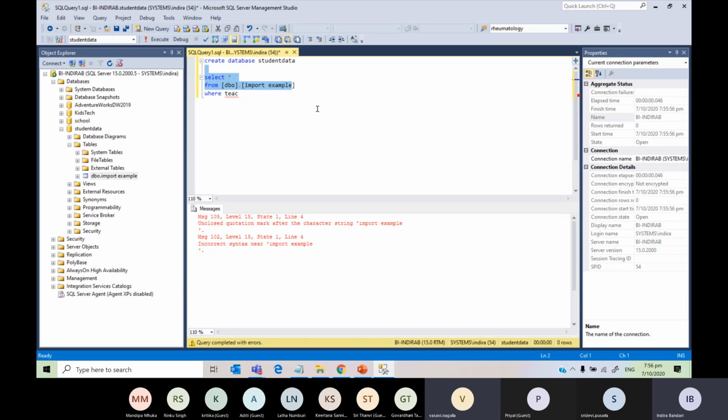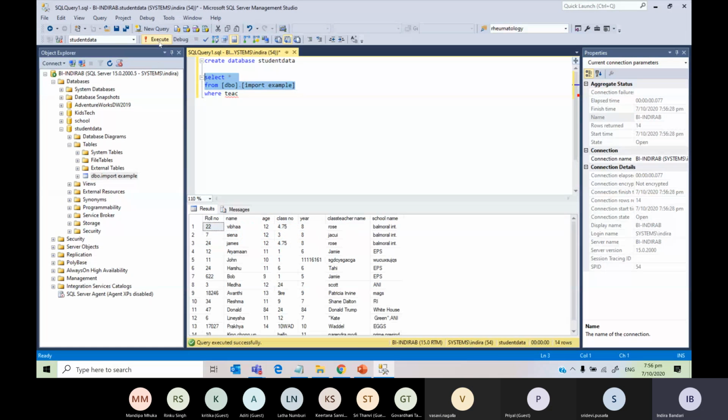What is the mistake that I have done? You haven't written the proper column name. No. See, I haven't selected the last bracket. Right? Yeah. So that's why it is giving me an error. So you need to select the right one and then execute.